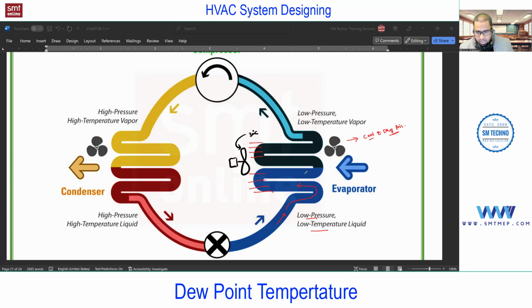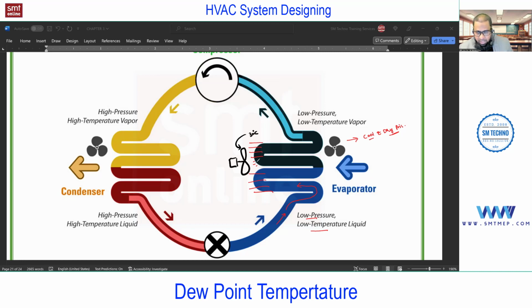So when the refrigerant is flowing inside this coil and air is thrown on the coil, the surface temperature is less than the dew point temperature of that air. Yes, one minute, sir. The less than or equal to temperature of the water, I mean the moisture? Yes. Not the refrigerant, because the water from the air is going to condense. The manufacturer will design it in such a way that you may find nearly 15 degrees or less than that temperature. So you can expect this dew point temperature. Anyhow, how to find dew point temperature, I'll show you today only on the psychrometric chart.